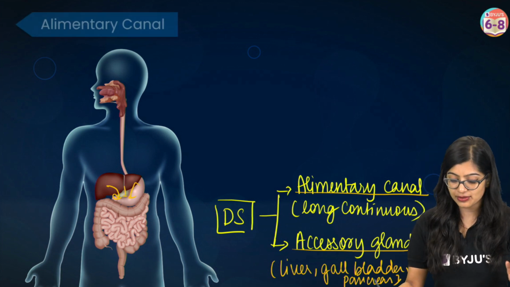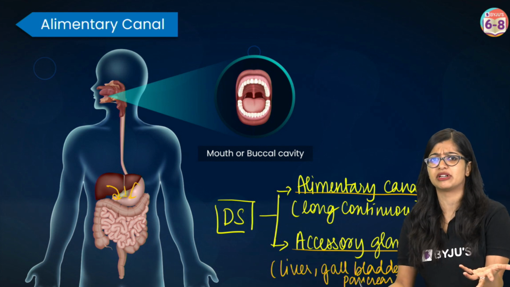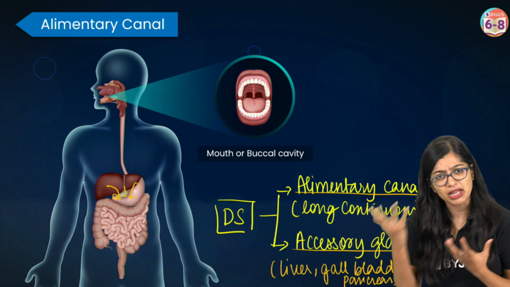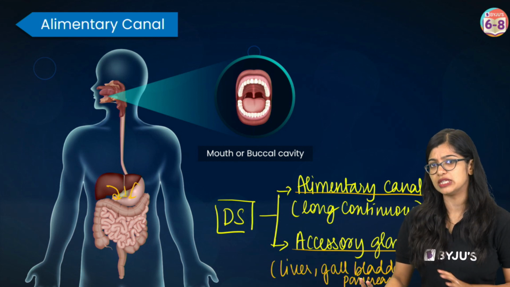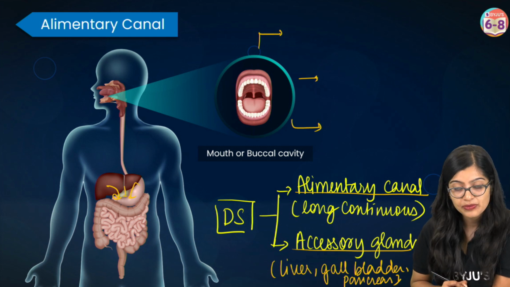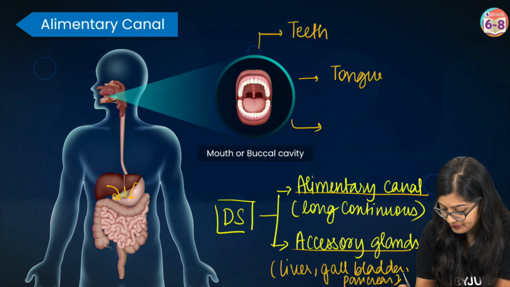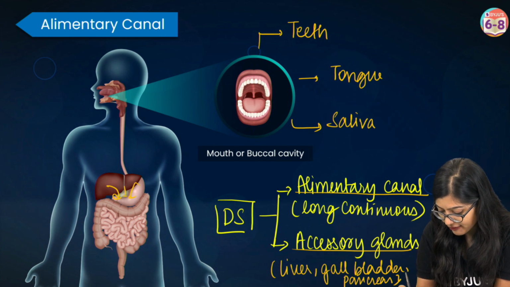So let's get started with the first part of the alimentary canal, which is the mouth, or often known as the buccal cavity. Now, buccal cavity is nothing but the mouth, okay? So don't get confused with both of these terms. And these in turn are made up of three parts. So we see that it is made up of teeth, it has tongue, and saliva.